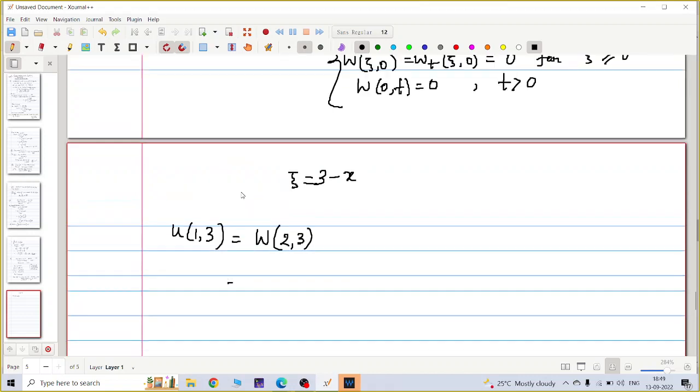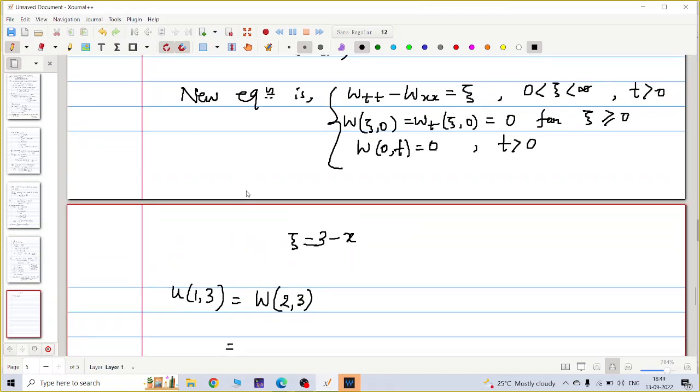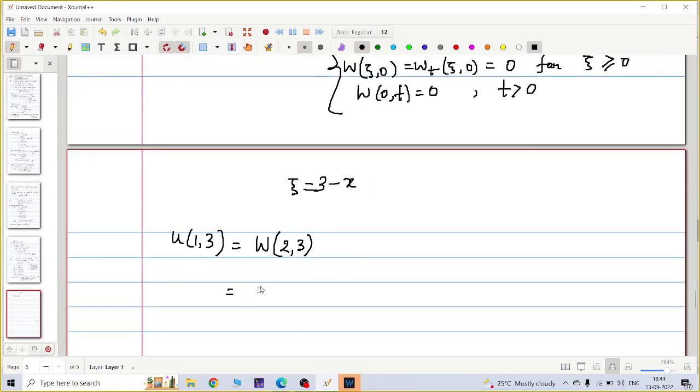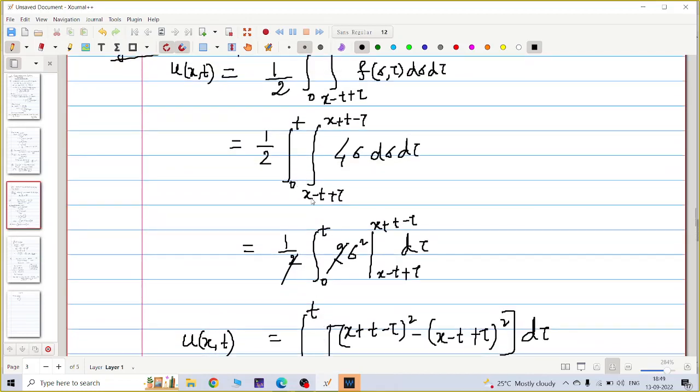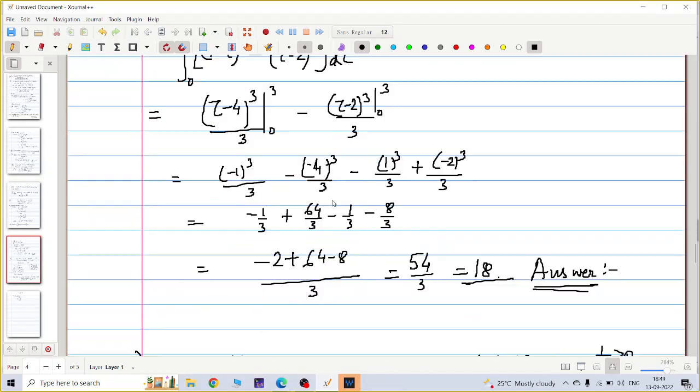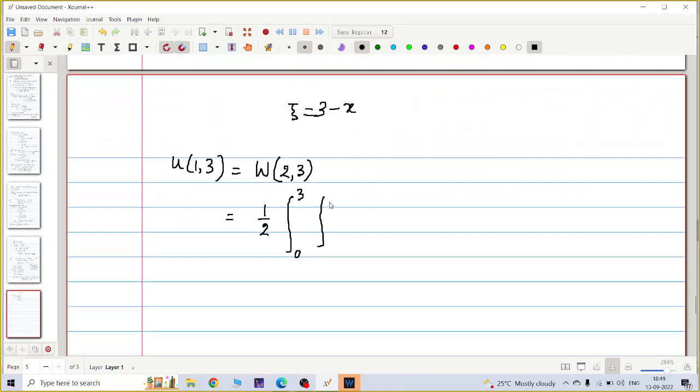Since phi and psi are 0 because of the homogeneous initial condition, w(2,3) is half, c is 1, so half integral 0 to t, where t is 3, of f evaluated from x minus t plus tau to x plus t minus tau, with x equal to 2 and t equal to 3, because u(1,3) means w(2,3).